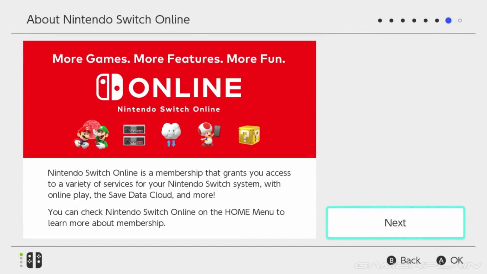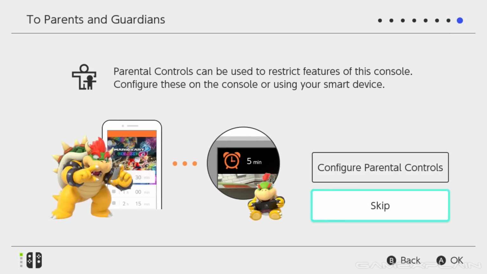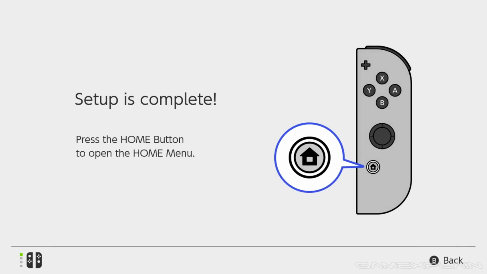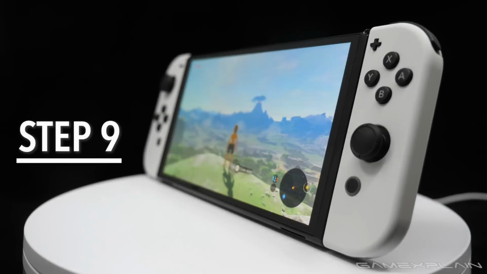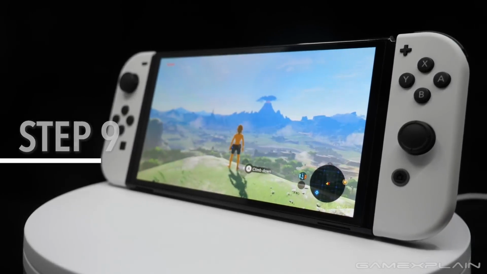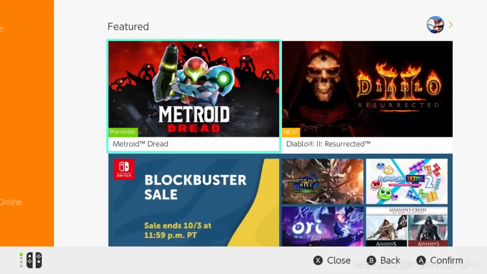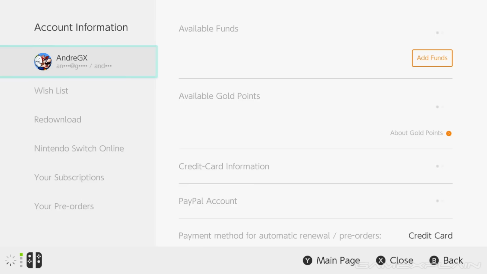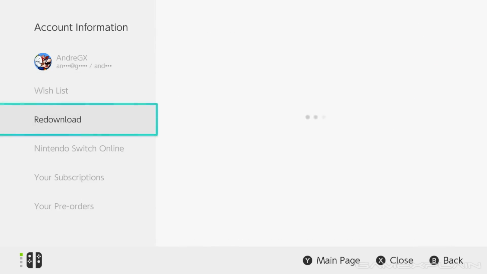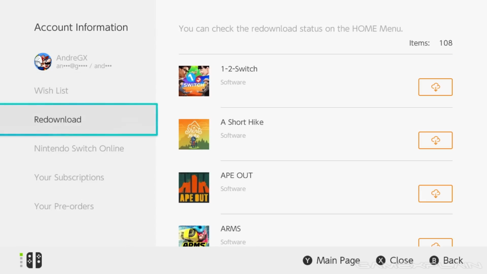Click through the next few screens about Nintendo Switch Online and parental controls, and once the setup is complete, you are good to go. Well, almost. Step 9, re-downloading your data. Right, that's pretty important too. So from here, head to the eShop and go to your account. From there, head to the re-download menu to download all your software and save data back.